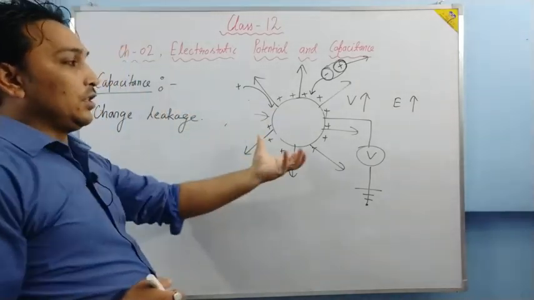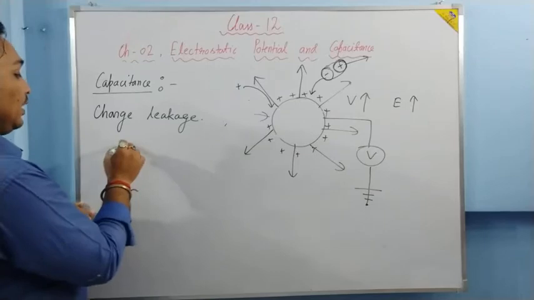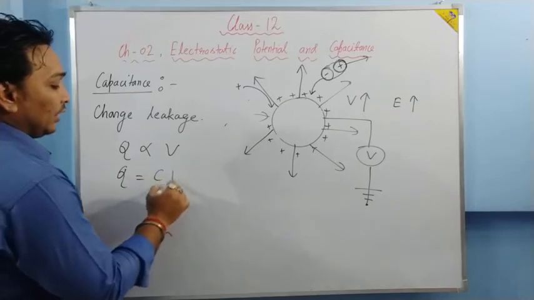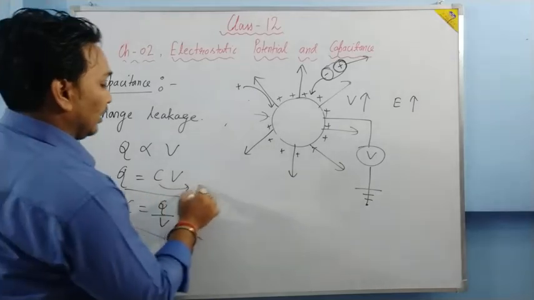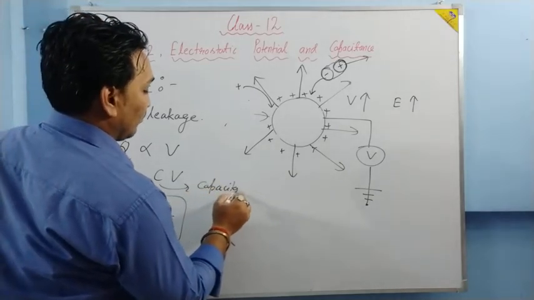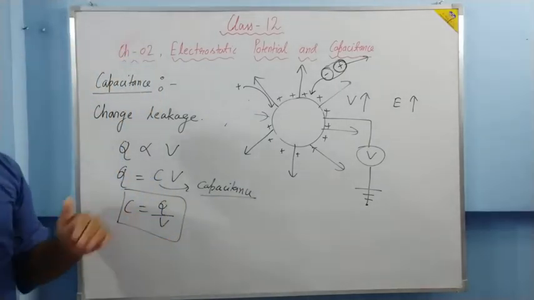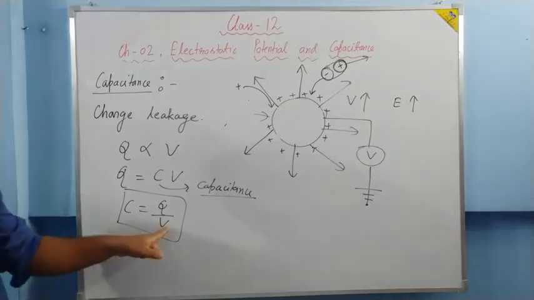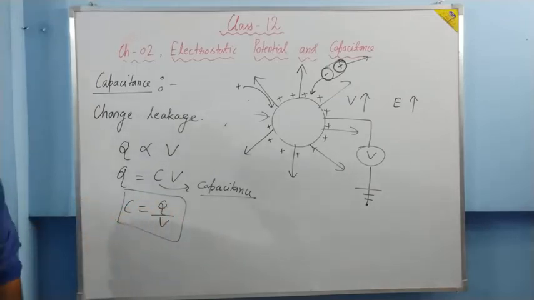Now, before that, we give the charge, and this sphere holds the charge. So when charge is given, its potential increases, and we say that the charge given to it is directly proportional to its potential, and then we apply a constant, that is just C, and C is equal to Q upon V. That very C is called capacitance. Basically, charge per unit volt. To increase the potential by 1 volt, how much charge is required? That very charge is called its capacitance.